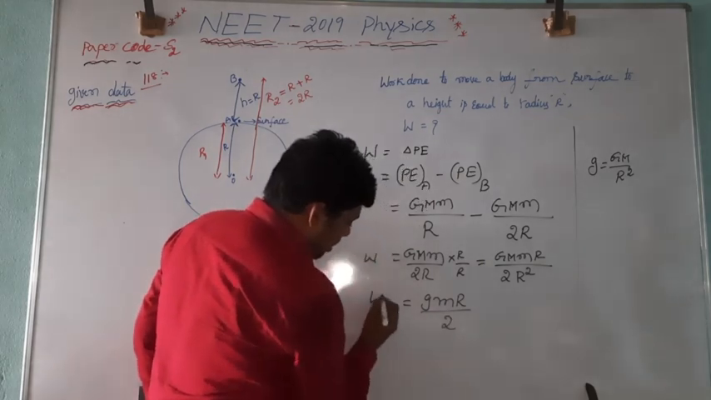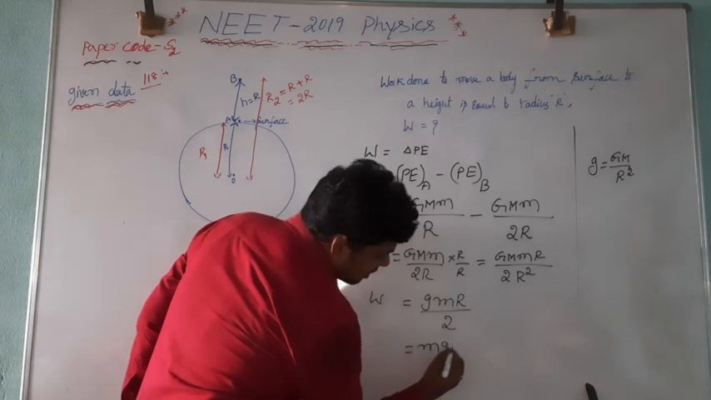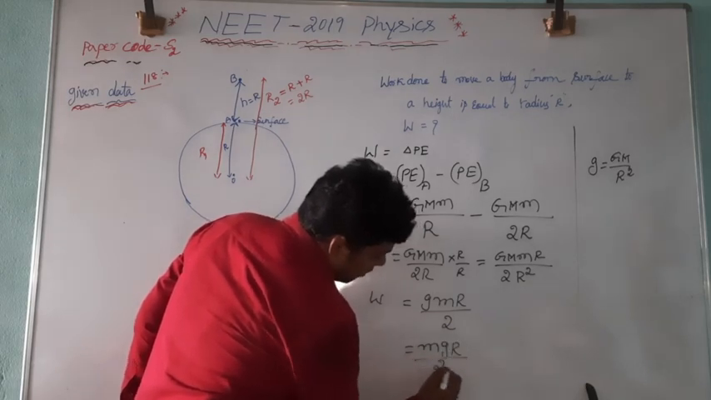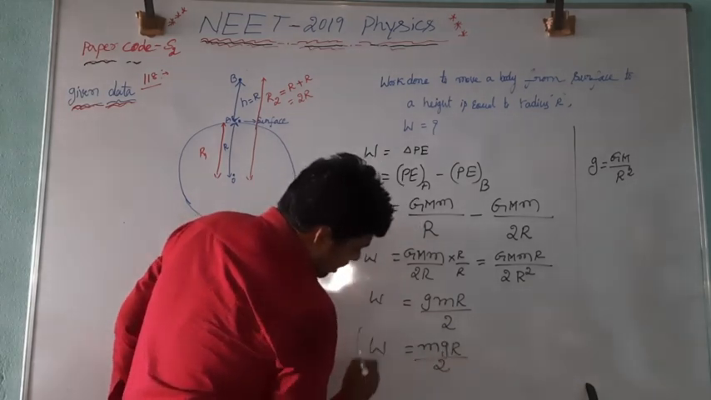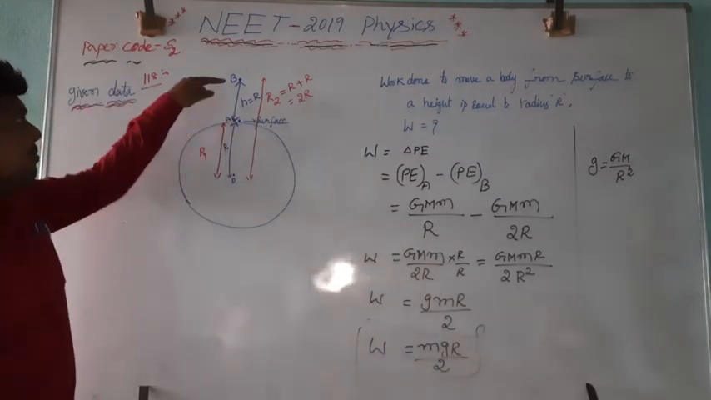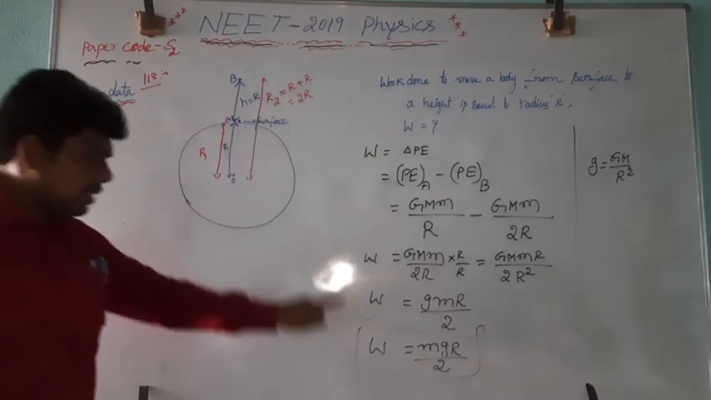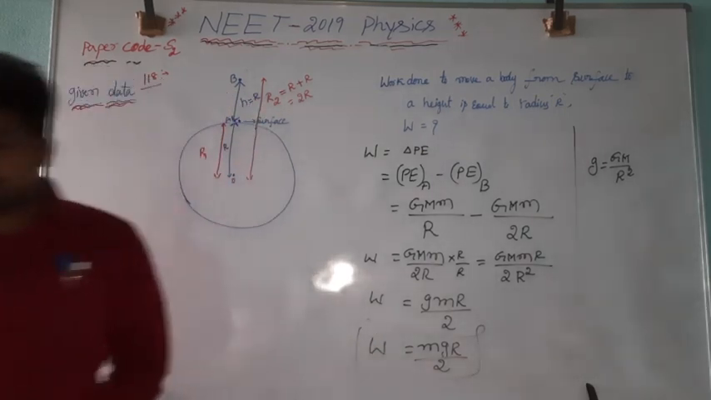This is nothing but the work done. You can make this out if you observe the options. It is mgR divided by 2. This is the work done to move a body from the surface to a point where the height is equal to the radius. That is mgR divided by 2.